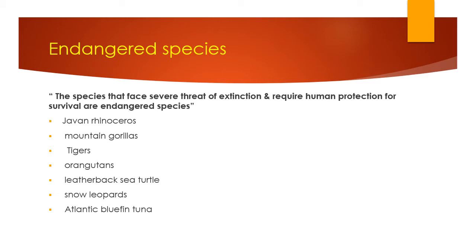For example, these species are the giant rhinoceros, mountain gorillas, tigers, orangutans, all the sea turtles, snow leopards, and Atlantic bluefin tuna. All of these species need protection against human activity, because their numbers are very low and they need protection for survival. These are the endangered species. Endangered means the threat of extinction and requiring human protection for survival. These are the examples of endangered species.